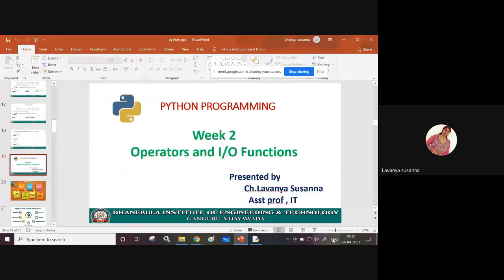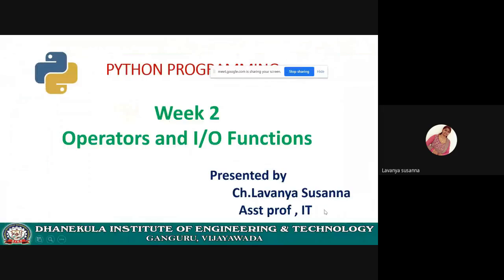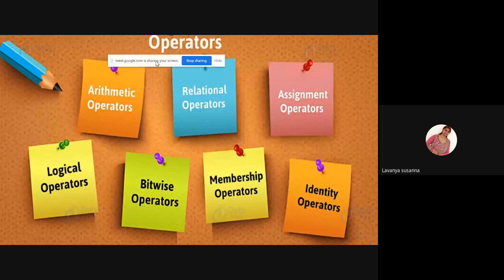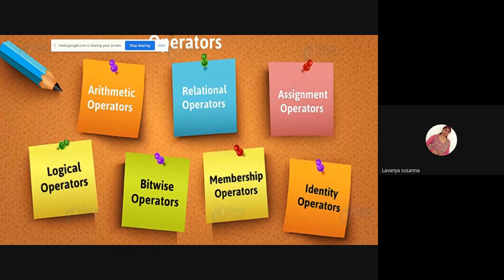Now let us see operators and input output functions. Okay, let us see it. See, what are the operators? Already you know arithmetic operators, relational operators, assignment operators, logical operators, bitwise operators, right? In C language you have learned it, in Java all this you have learned.